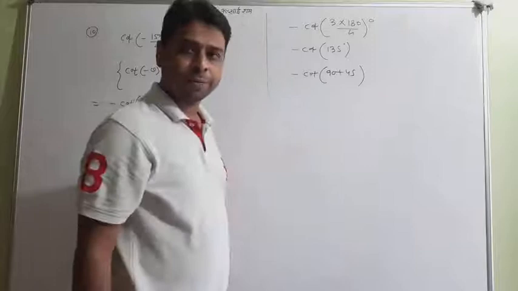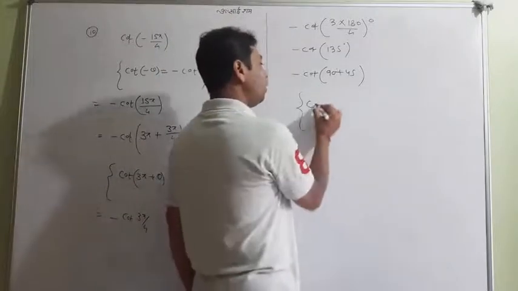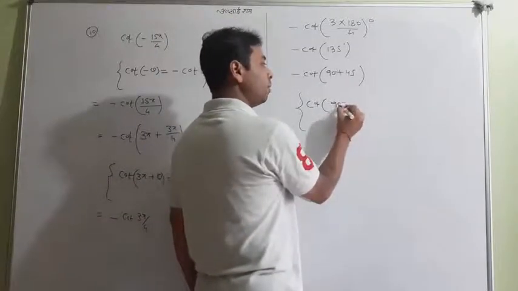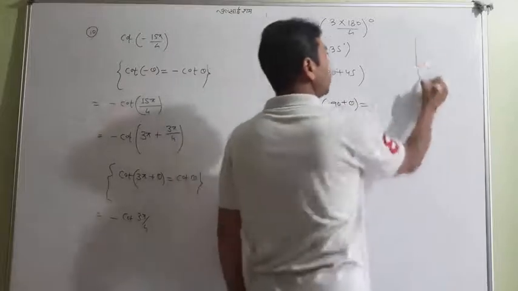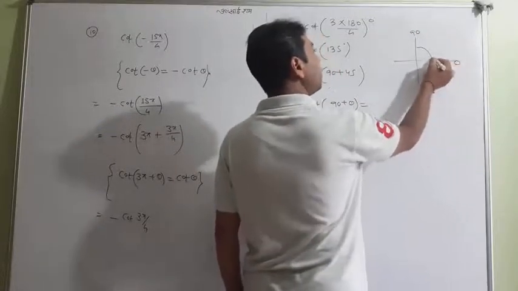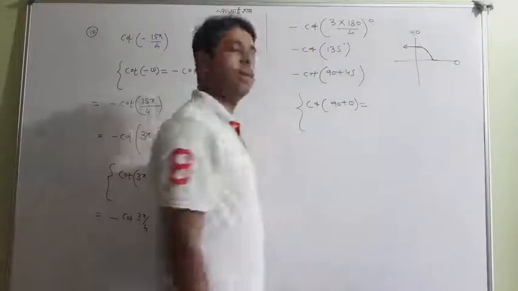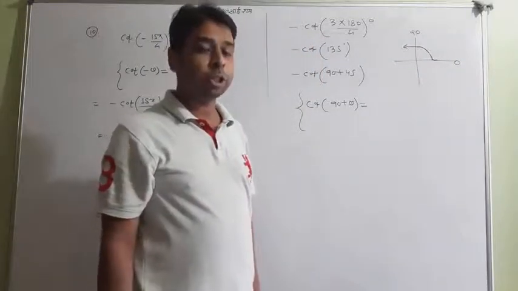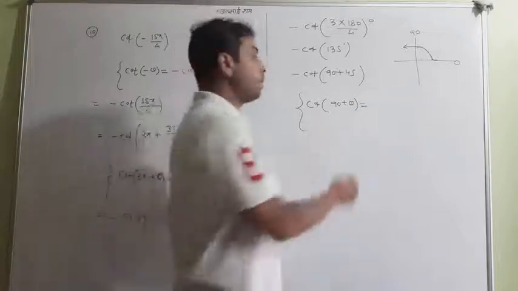90 plus 45. And what is the formula? Now tell me, cot(90 plus theta). In which quadrant is it coming? 90, always start from 0. 90 plus theta, in which quadrant? It's the second quadrant, where sine is positive and cosec is positive. It is cot, so it is negative.